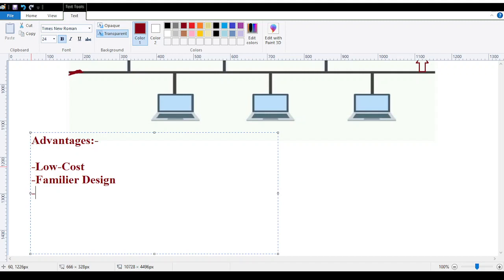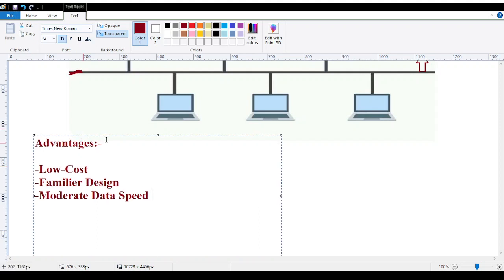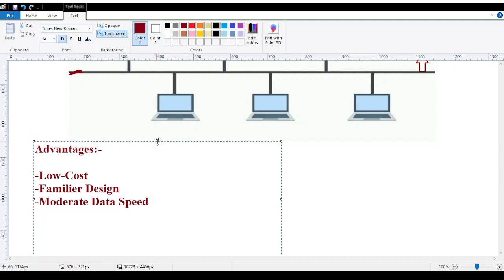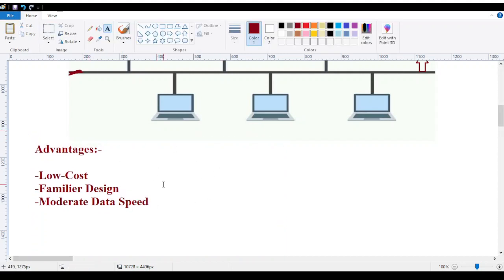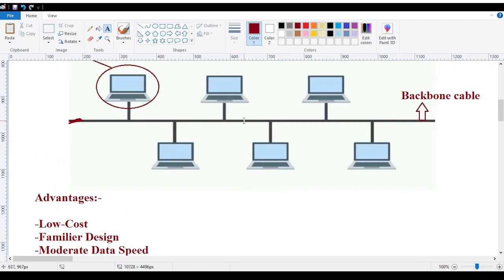Okay, now moderate data speed. What is the meaning of moderate data speed? It means not too fast, not too slow, just the minimum level of speed where all my nodes can establish connectivity and do the task.